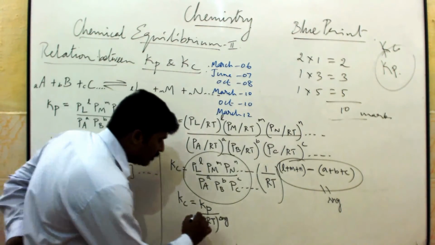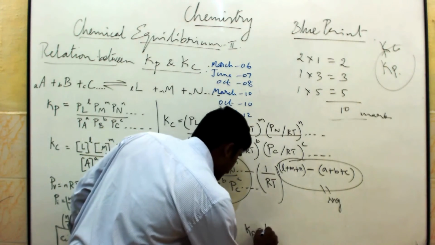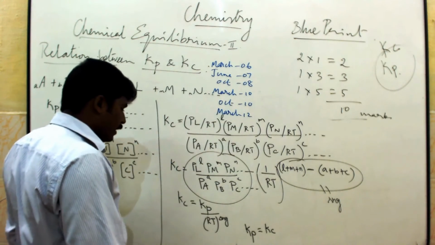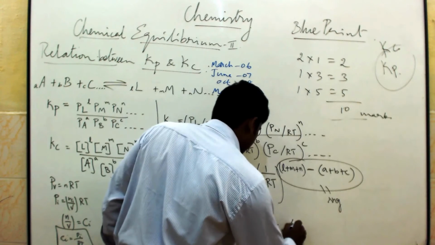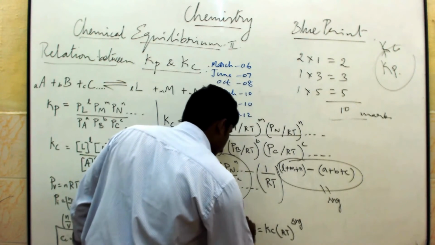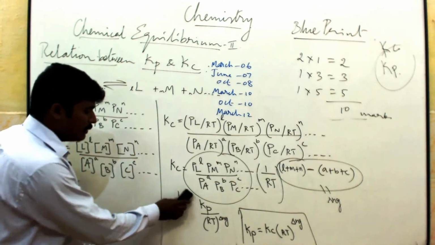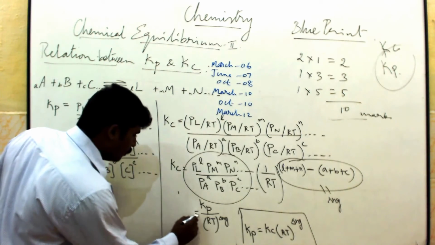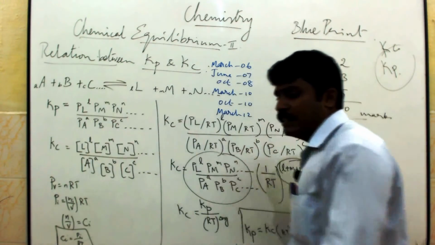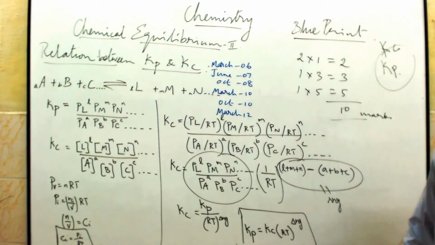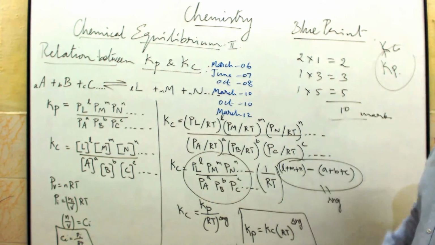So otherwise you can tell what is Kp. Kp is equal to Kc into RT to the power del Ng. So what is the relation between Kp and Kc? Kp is equal to Kc into RT to the power del Ng. This is the relation between Kp and Kc. Here del Ng is equal to number of moles of product minus number of moles of reactant.